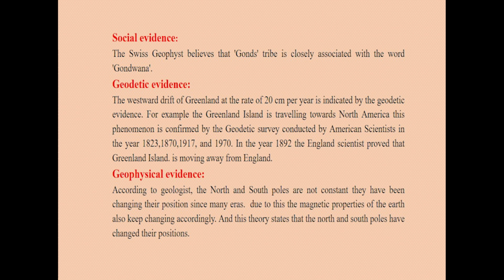Then we go to the geophysical evidence, that according to geologists, the north and south poles are not constant. They have been changing their position over many years. Due to this, the magnetic properties of the earth also keep changing accordingly. And this theory states that the north and south poles have changed their position.